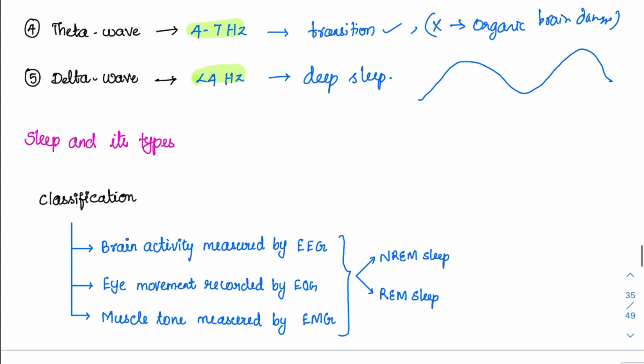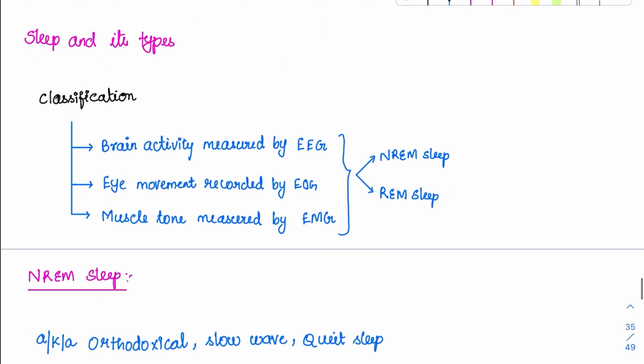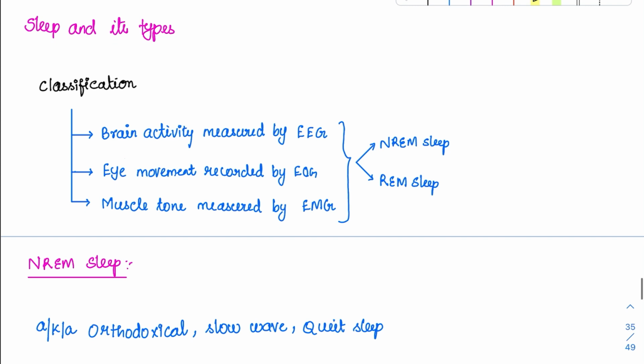Now, what is sleep and its types? For the recording of sleep, this EEG wave is very, very essential. So sleep is basically classified into different forms based on the recording of EEG, EOG. What is EOG? Electro-oculogram. Oculo means eyes. Then EMG. EMG is the activity of the muscles. The EEG is widely studied for sleep studies, and this study is called polysomnography. Not only this, they will also take ECG as well as SpO2 monitoring levels.